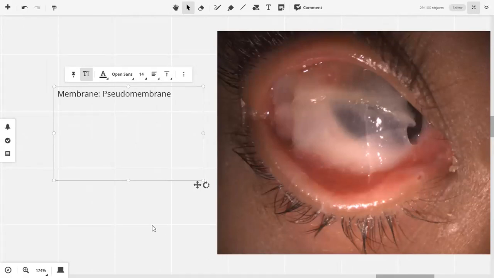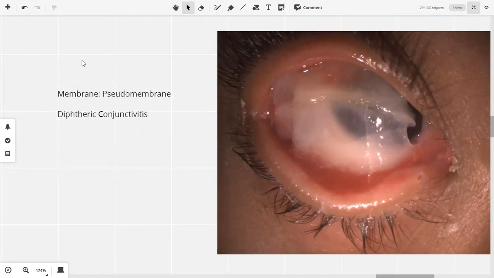Diphtheria. Diphtheria में classically pseudomembrane कहाँ बनती है? Throat में. You're right, pharyngeal. There's a pharyngeal pseudomembrane. So if there's a pseudomembrane formation in front of the eye, what do you think is the disease causing this membrane formation, and what do we call this conjunctivitis? Diphtheric conjunctivitis. This is a diphtheric or pseudomembranous conjunctivitis.